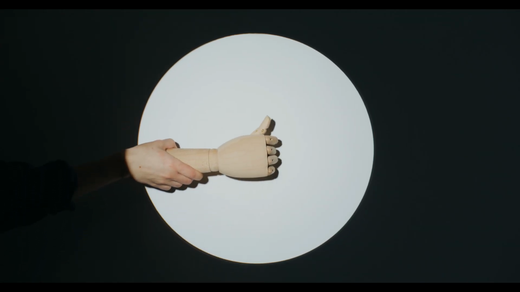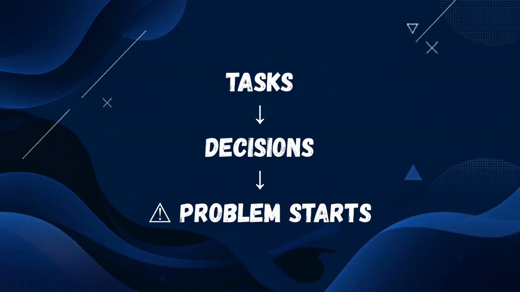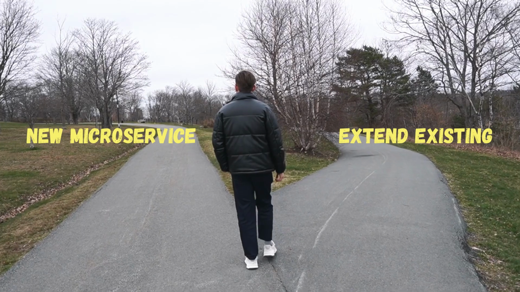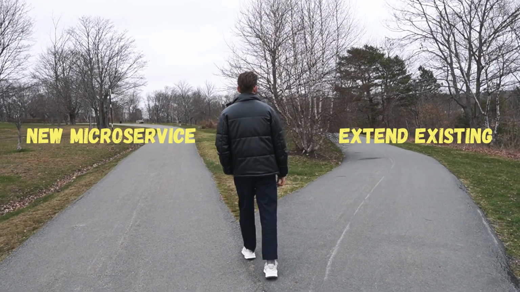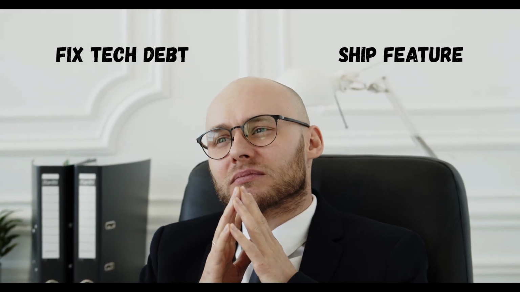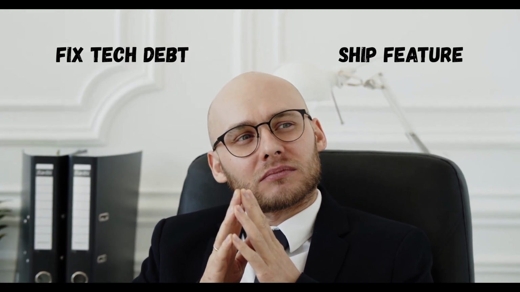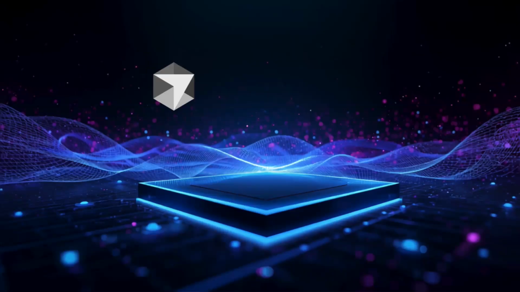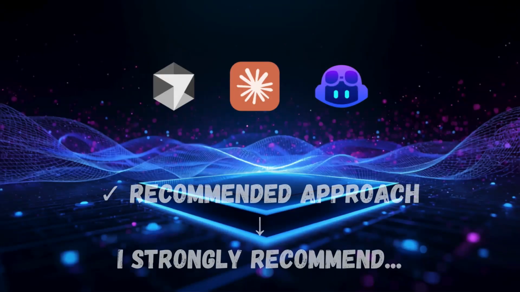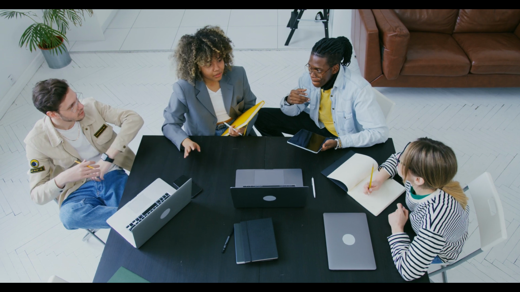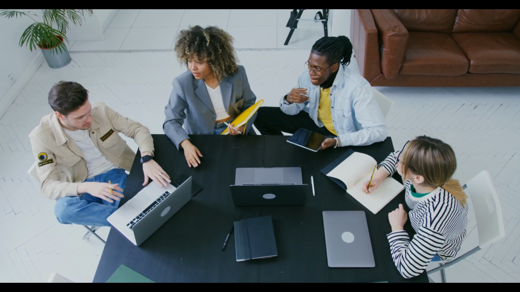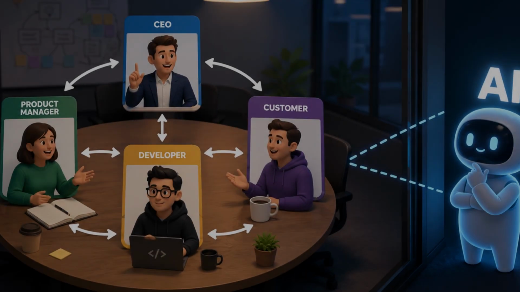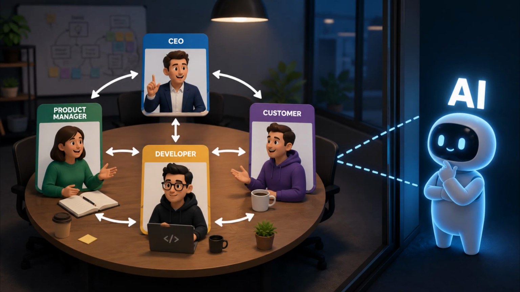Where developers go wrong is asking AI to make a decision that requires context it simply doesn't have. Should we add a new microservice or extend the existing one? Is this technical debt worth paying down now? Or should we ship the feature first because of the deadline next week? AI will give you a confident, articulate answer to questions like that. But it's reasoning from general patterns, not from your team's actual priorities, your roadmap, or the conversation your engineering lead had with the VP last Tuesday.